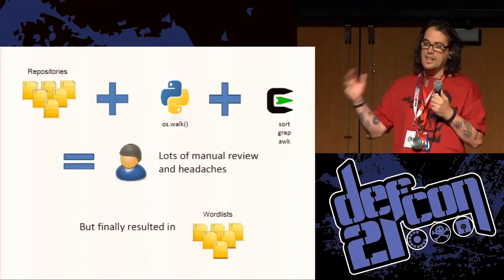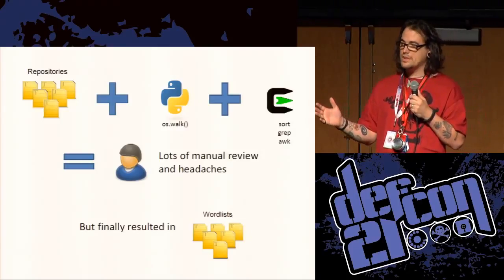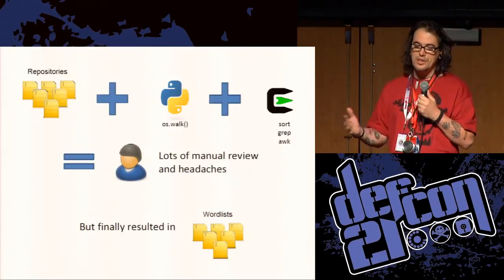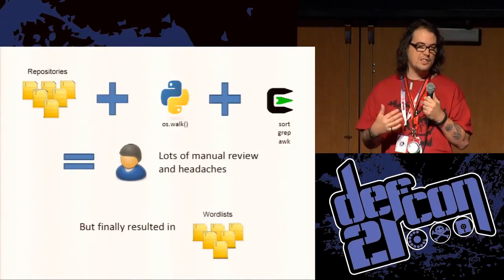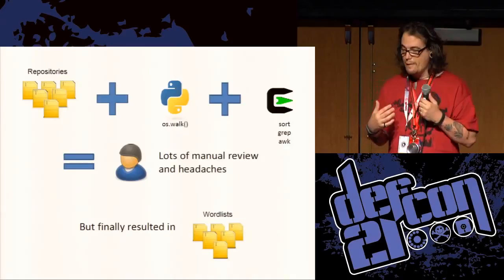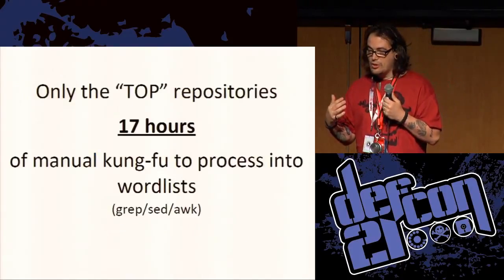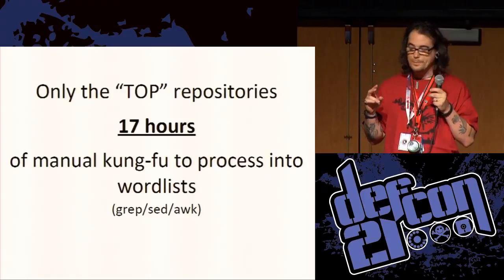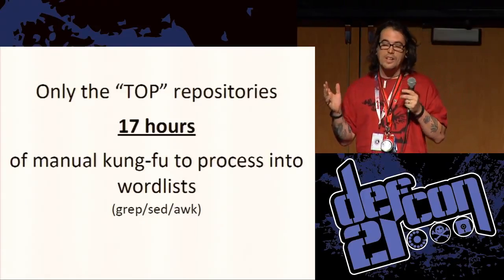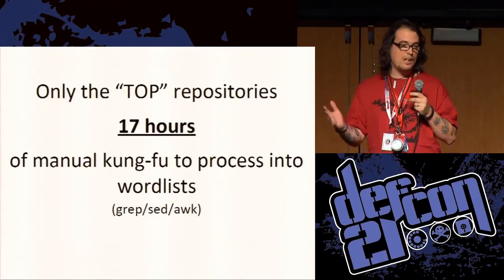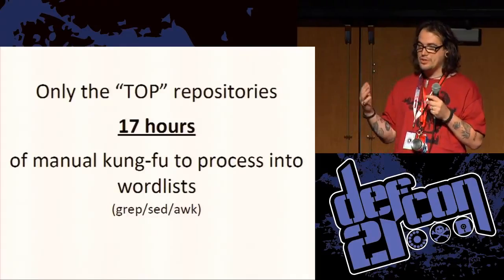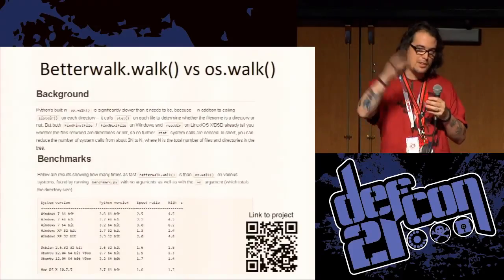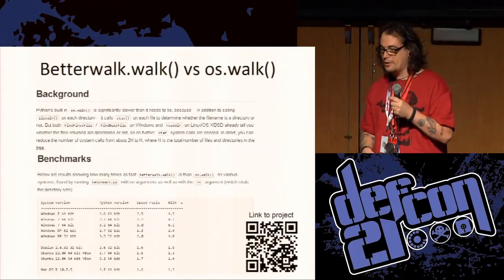There was a ton of manual review because I thought it would be easy to go through and pull out all the usernames and passwords and email addresses I found in this code. So I spent about 17 hours total on my 30-minute project, and all kinds of hours trying to pull out usernames and passwords, and I got a mile-long line of sed that I just copy and paste and come back to later.